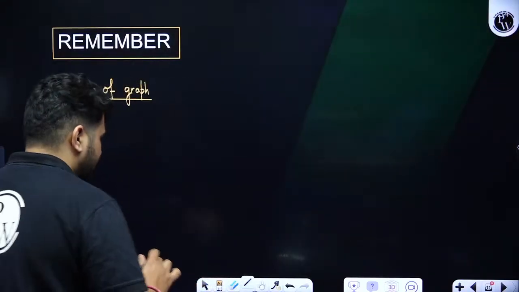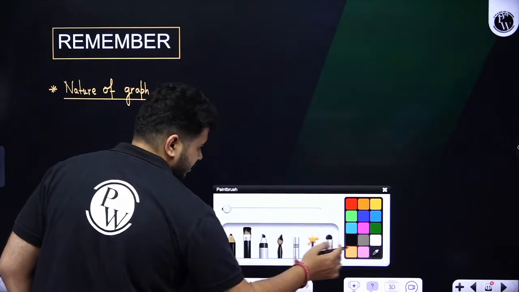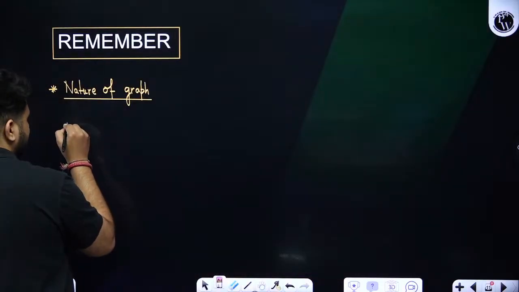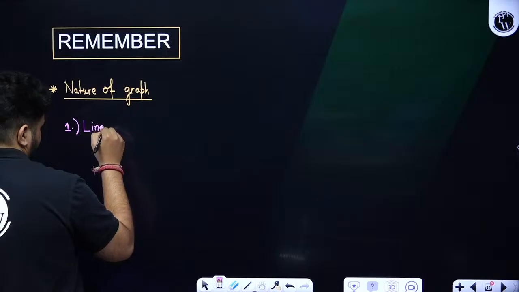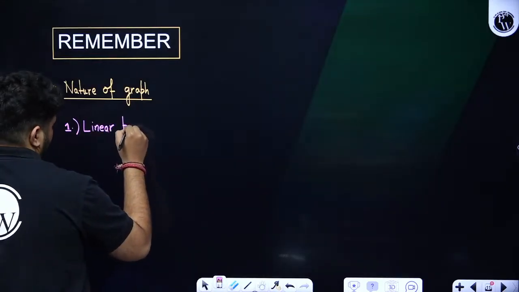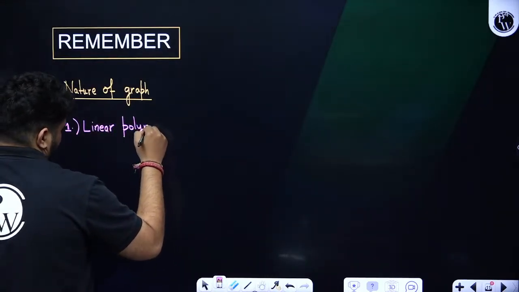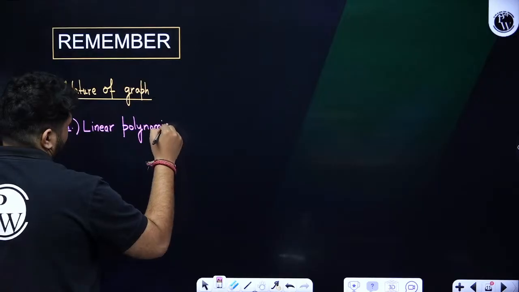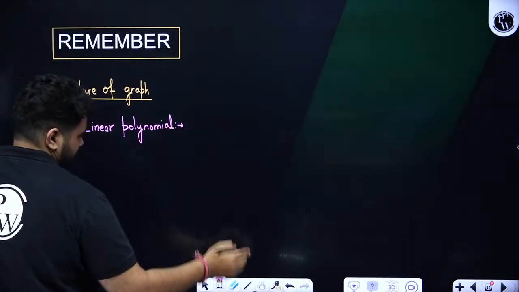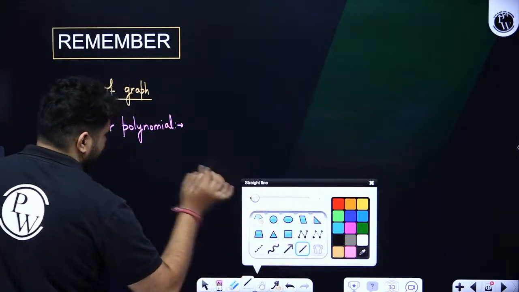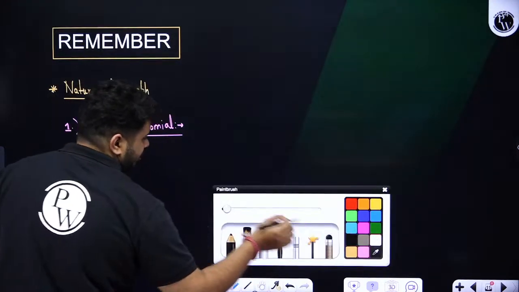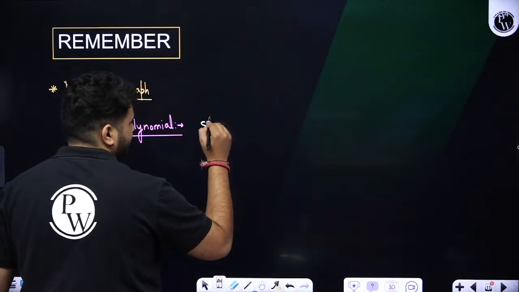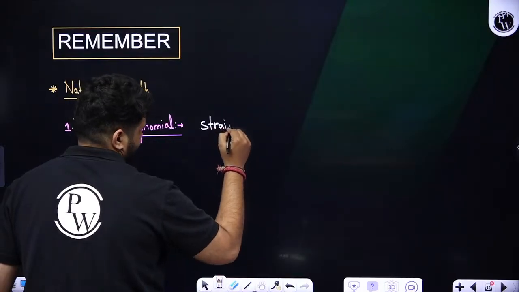Clear? So whenever we talk about a linear polynomial, the nature of graph for this linear polynomial will be what, students? Straight line.